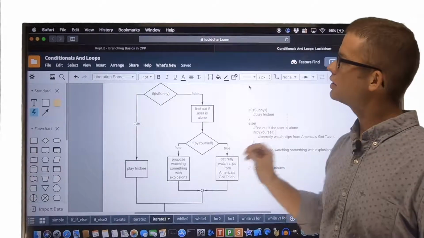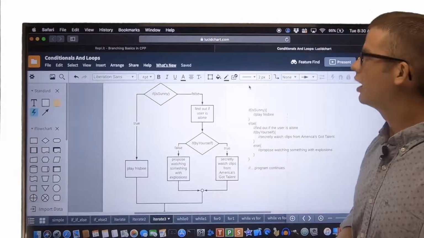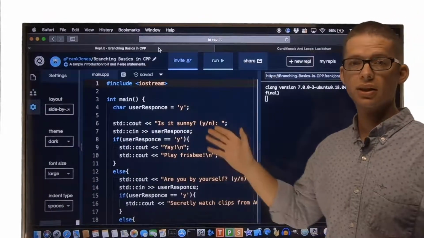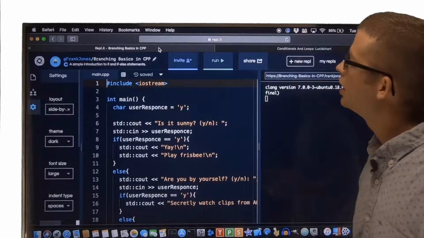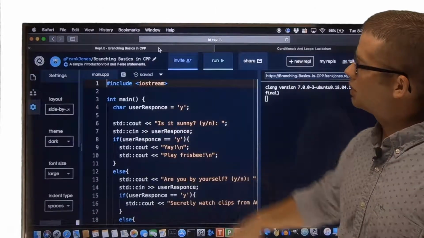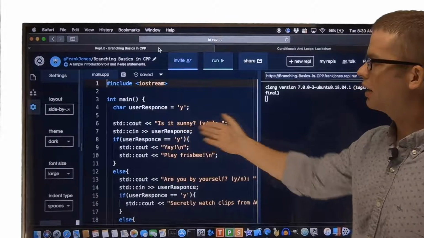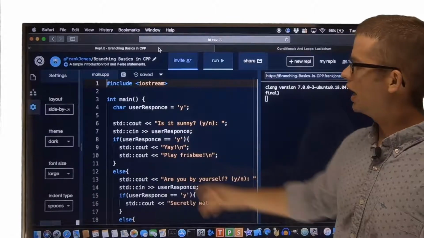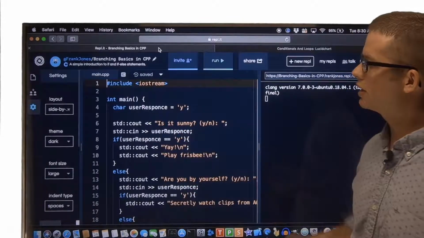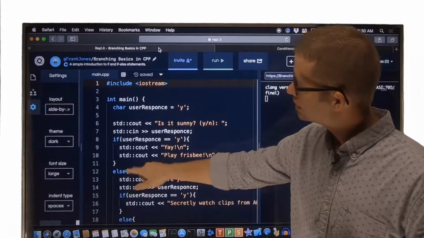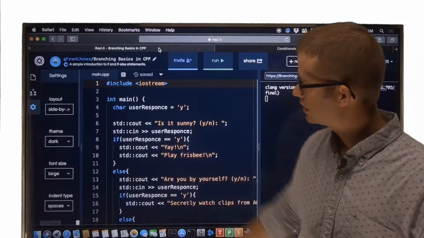All right, let's look at this in the context of C++. Let's look at some example code that implements that procedure or that program. So I simply have one variable I'm going to work with here, which I'll use to record the user response. And right out of the gate, I ask, is it sunny? And if they say yes, then we celebrate and say, go play Frisbee. Otherwise, so this else is attached to this if.